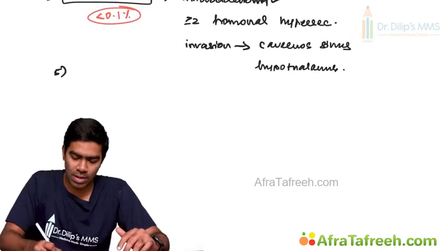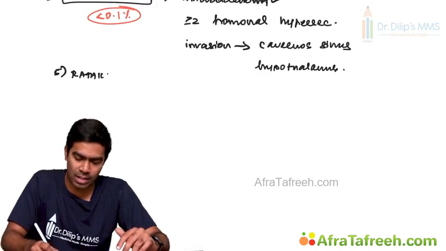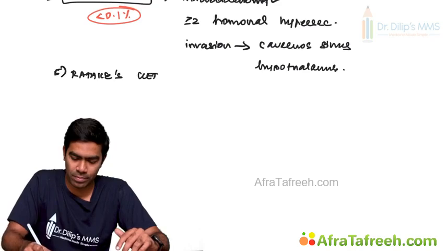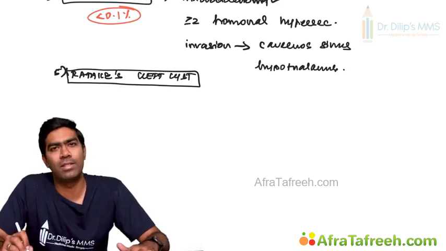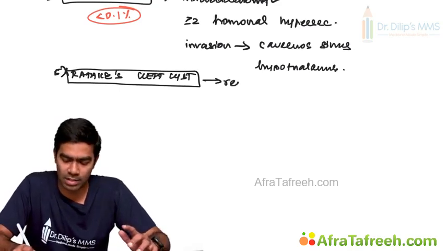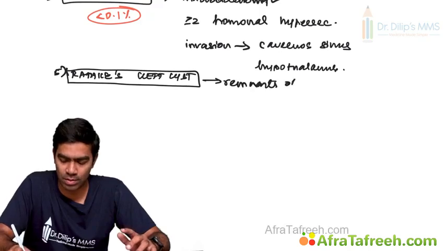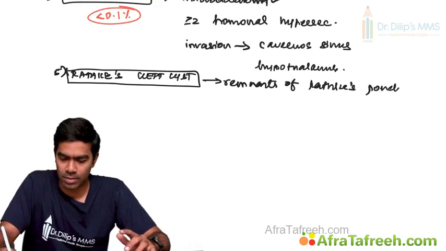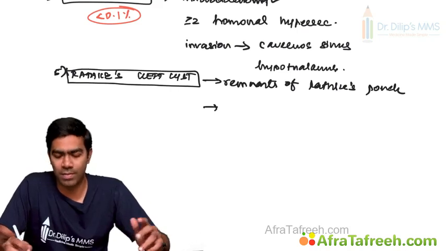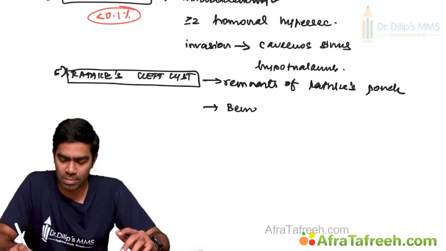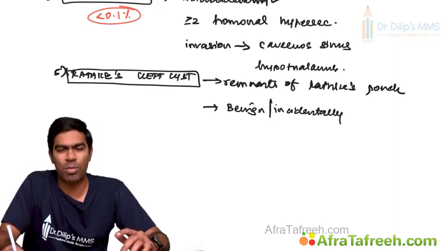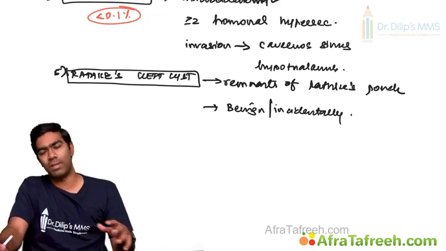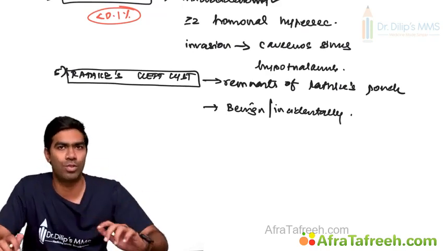And finally, you have an entity called Rathke's cleft cyst. Where does this cyst arise from? Again, this cyst arises from remnants of the Rathke's pouch only. That's why it's called a Rathke's cleft cyst. And mass effect is possible but very uncommon. But remember, most of the cases are benign and they are detected incidentally. I'm not saying mass effects will always be there. There might be mass effects if the cyst is very, very huge.